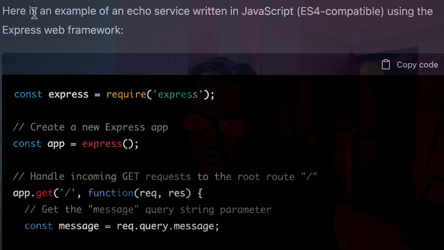Now, actually, I'm going to show you something that I did earlier. So if I come back onto my previous screen, this is really interesting. Okay, so it did a pretty good job there, but one of the things I want you to see is that I actually tried this a little bit earlier. Rather than trying to do the ES5 compatible, I tried to make it ES4 compatible. So what actually happened in that case is that here's an example of an echo service written in JavaScript, ES4 compatible, using Express Web Framework.